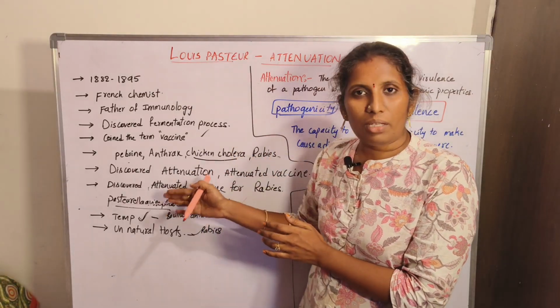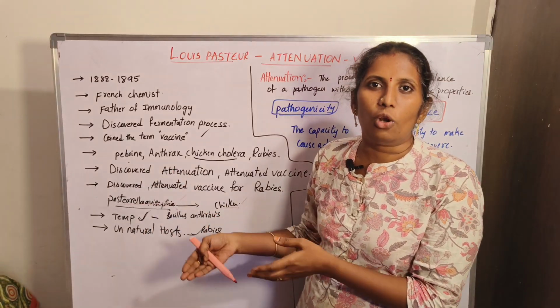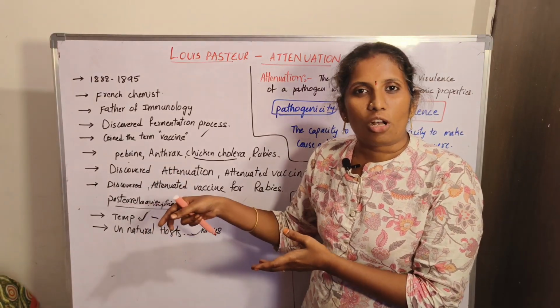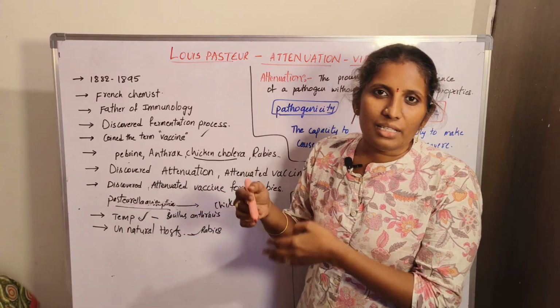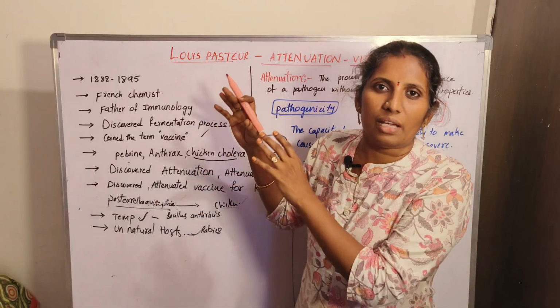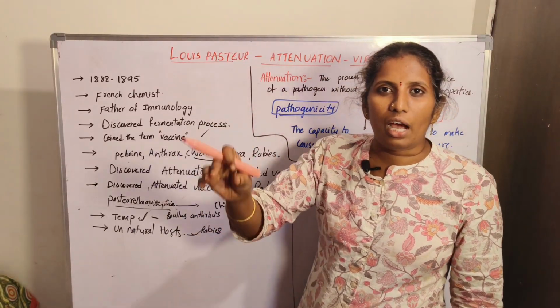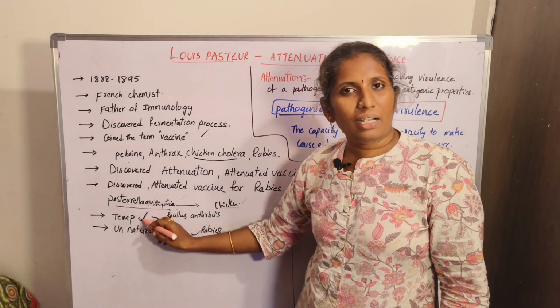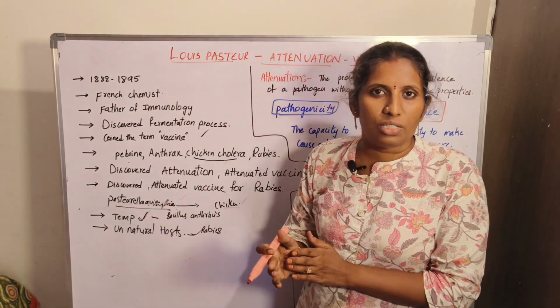in the time being, that Pasteurella aviseptica, that particular pathogen, lost its disease causing capacity. So he came to know that. By this experiment he first understood this process of attenuation. Later he did a few more experiments. So how do we do the attenuation? By changing the temperature also we can remove a pathogen's virulence.